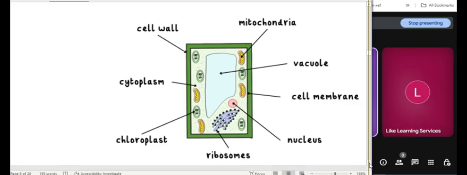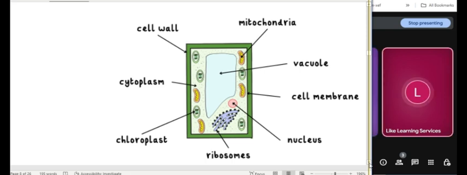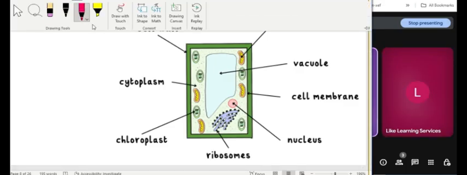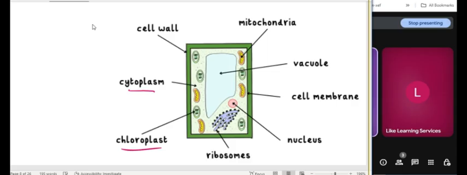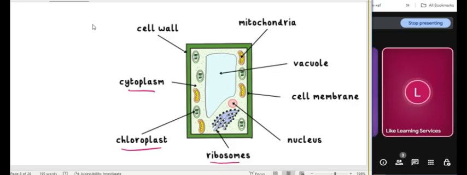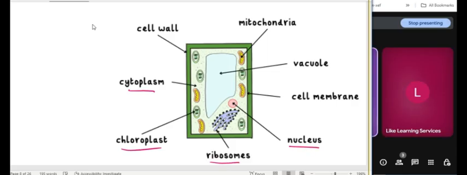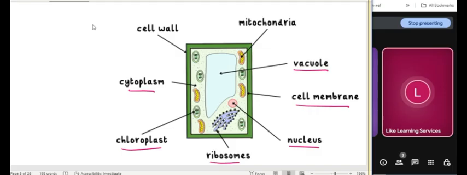Cell wall. You have mitochondria. You have a vacuole. You have cytoplasm too. You have cell membrane. Chloroplasts. You have the ribosomes. You have the nucleus. We've talked about the large vacuole, cell wall, and all of that.